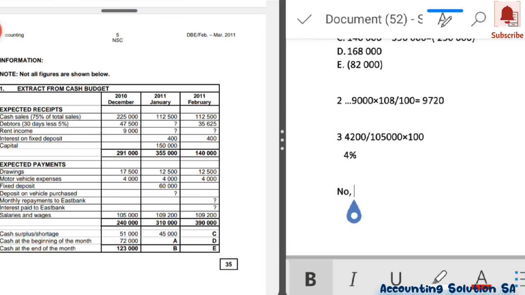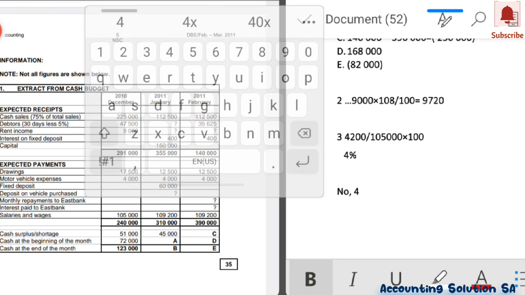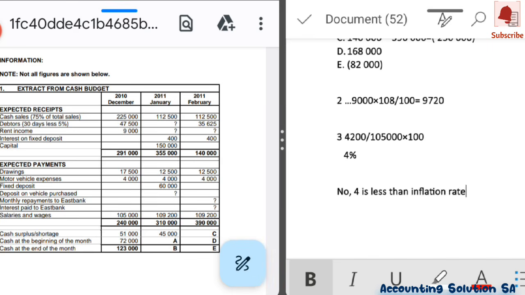Employees are only getting 4%, which is not enough, because 4% is less than the inflation rate, which means that they are going to be defeated by the inflation rate.